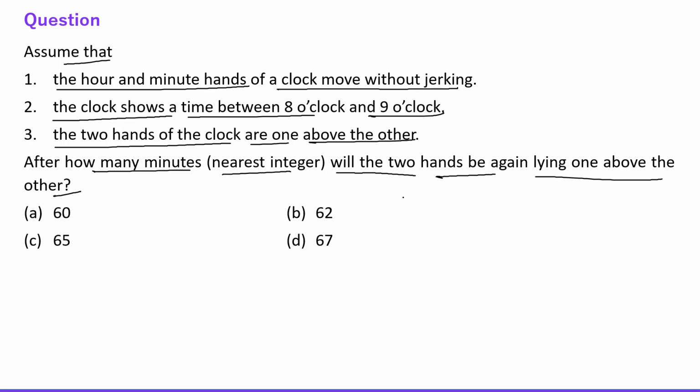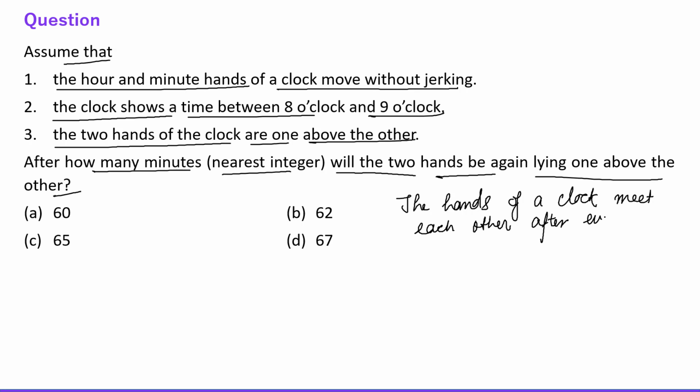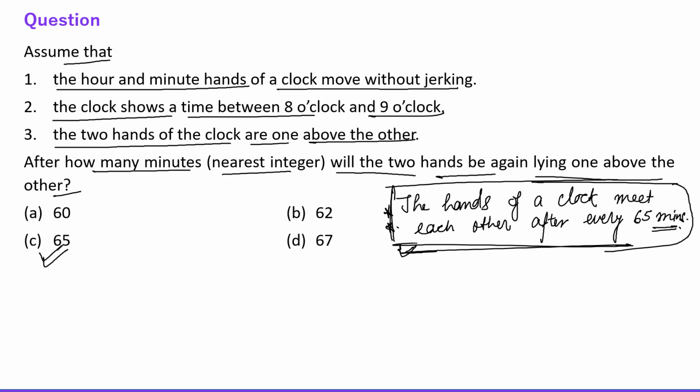See everyone, the hands of a clock meet each other after every 65 minutes, right? So here the answer is 65 minutes. Yeah, this is the concept. So please read this concept carefully, right? So many questions are based on this concept only from the topic of clock.